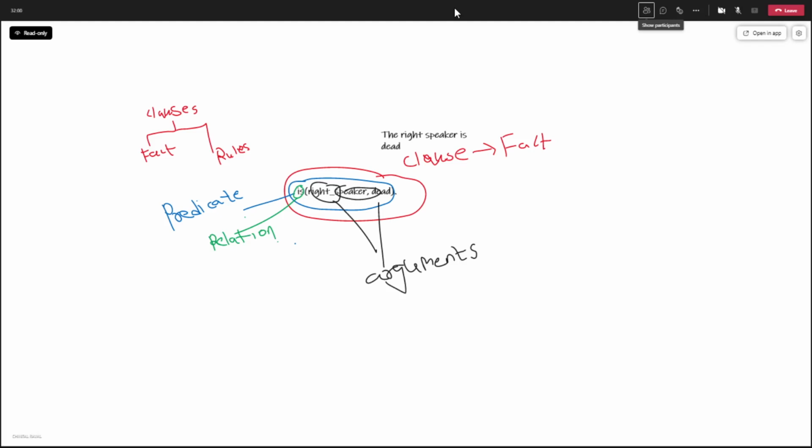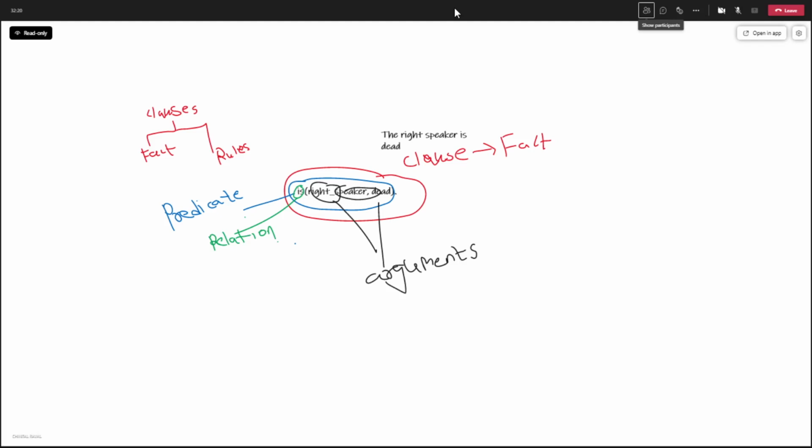Other than this thing, see, there are some properties of predicate. Okay? When you are writing a predicate, it can have 0 arguments also. And the number of arguments that you see in a predicate, it is called as arity of predicate.